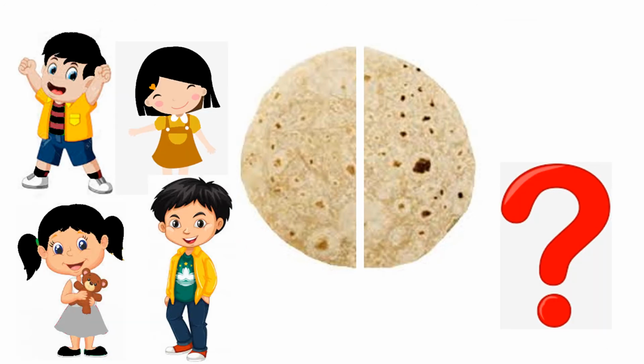Raju offered to give Ganesh and Ankita a share of chapati. Rani asked, is it possible to divide the chapati equally among the four of us? Ganesh said, yes, I am also confused. This is one chapati and there are four of us.